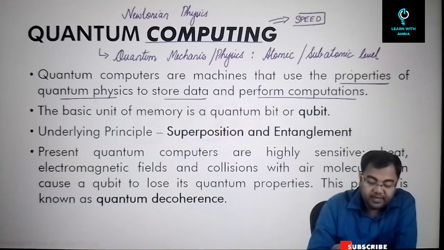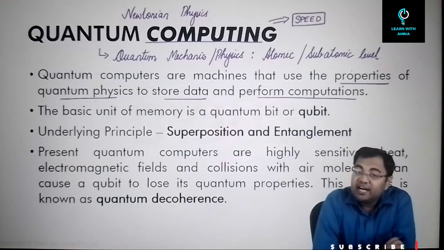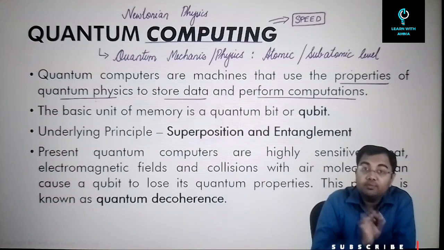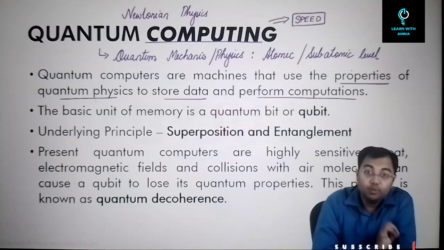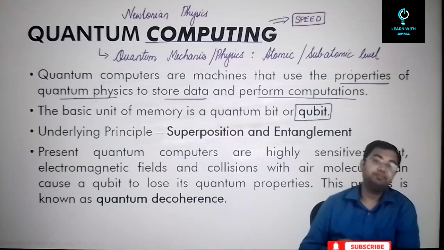The kind of speed that a quantum computer can provide us is unmatchable. Even the fastest of the supercomputers cannot match the speed of a normal quantum computer. Why so? That basically is because of the qubit.